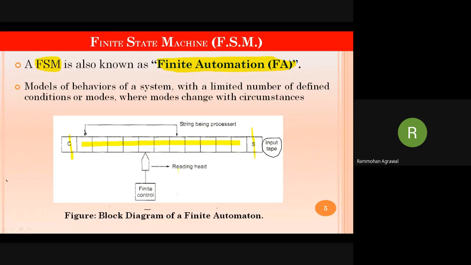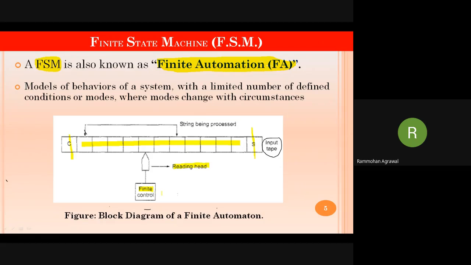Here it is only written as read head, which means the system is only reading. It is not writing, nor saving anything, nor does it have any memory. It is only capable of performing read operations. And it is a finite control, because the input is finite and the system is also finite. That is why it is called a finite state machine. Everything here is finite. That is why it is finite automata.